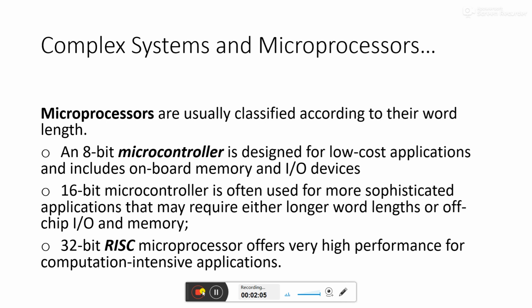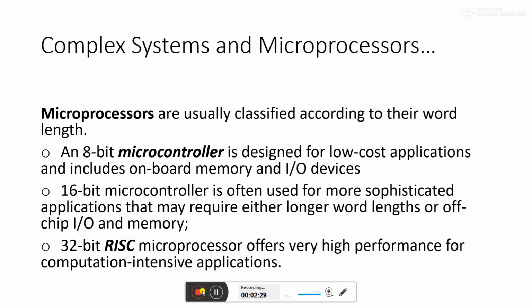According to the word length, the microprocessor is defined for its working, and the more complex it is, the more data it can handle at a single unit of time. The base point is this. An 8-bit microcontroller is designed for low cost applications and includes on-board memory and input output devices.